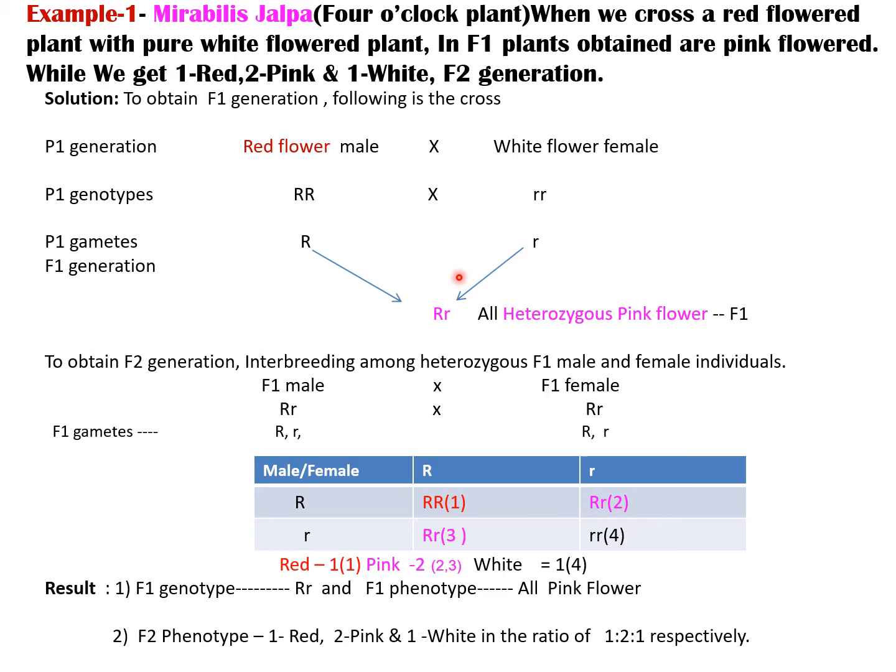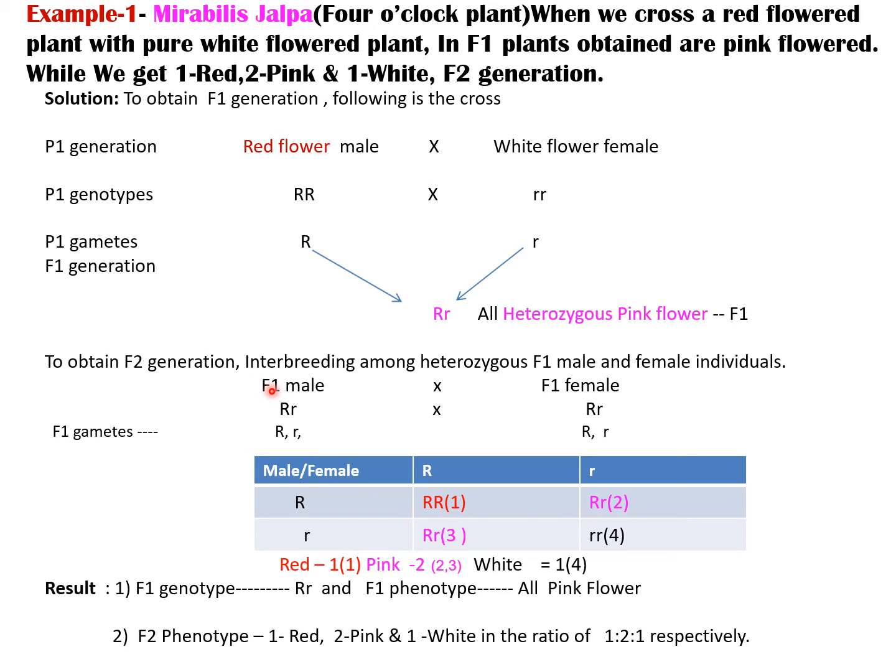After the fertilization of these gametes in the F1 generation, we get all heterozygous, that is, containing genes capital R and small r. So the genotype is capital R, small r, and it shows the phenotypic appearance of pink colored flowers. In the F1 generation, all show pink colored flowers, which is a different variety than their parental characters.